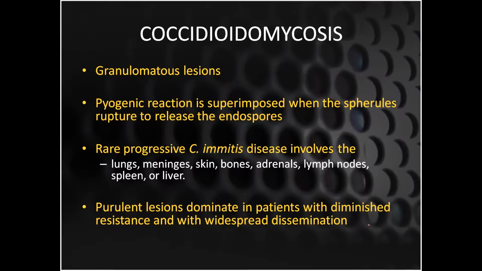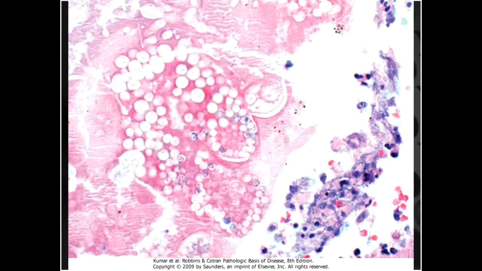Then coccidioidomycosis is also going to cause granulomatous lesions, and there will be spherules which are going to rupture and release endospores. So there will be a pyogenic reaction going on in the whole of your lungs, and it can spread. It can involve the lungs, meninges, skin, bones, adrenal, lymph nodes, and purulent lesions mainly dominate in patients with diminished resistance or immunocompromised patients with widespread dissemination.